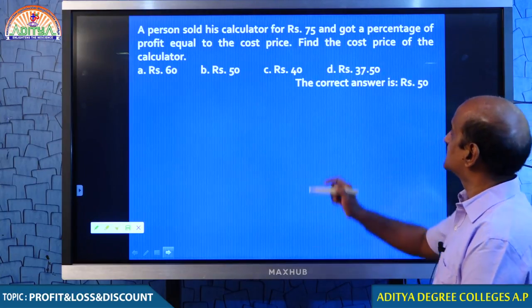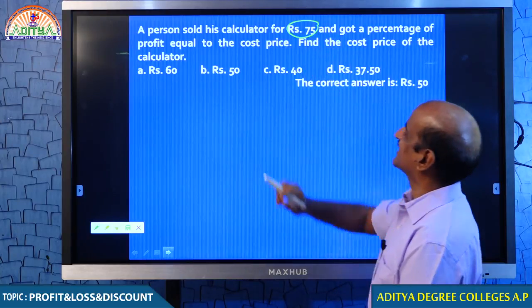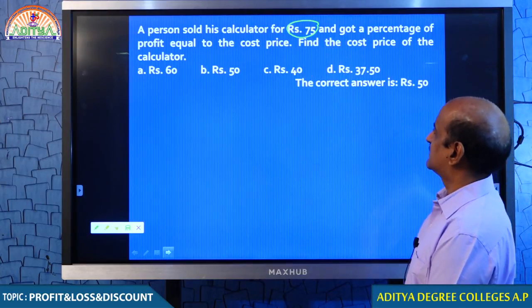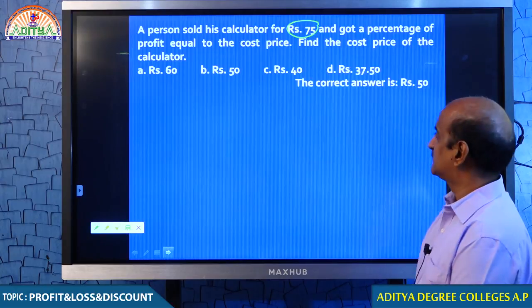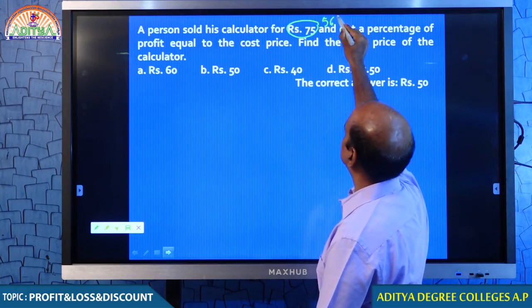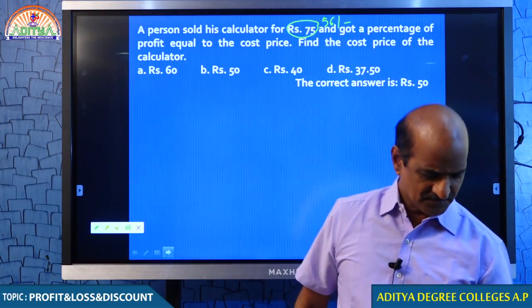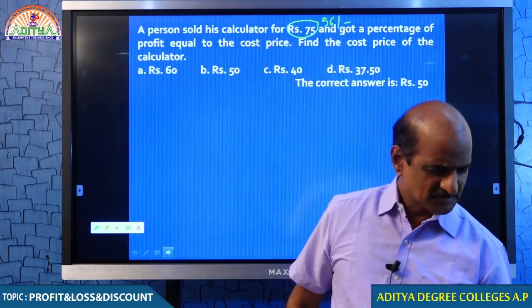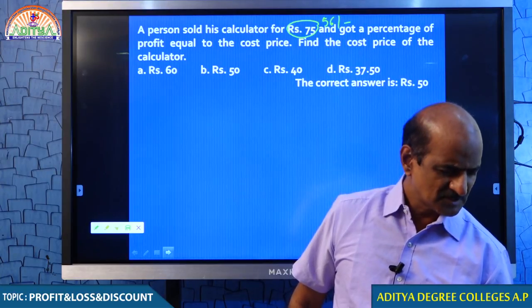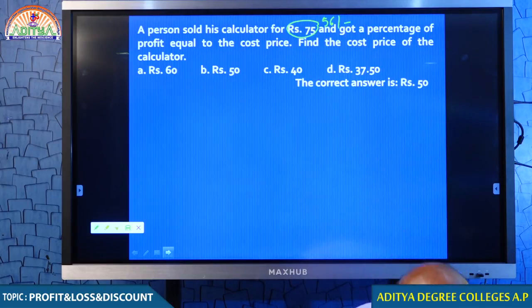I just want to make some little change. Let me see how you answer this question. In place of 75, if I give 56 rupees, tell me what is your answer? Respond, students, respond. Tell me what is your answer if I give you this.